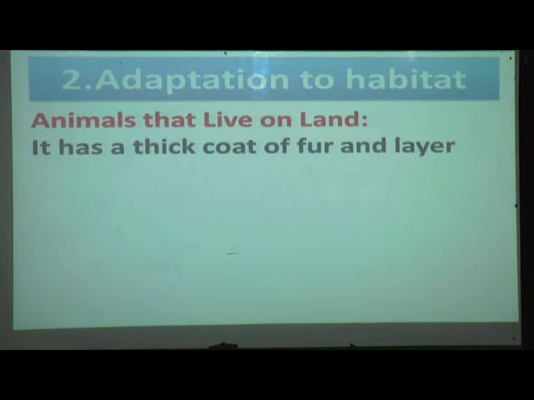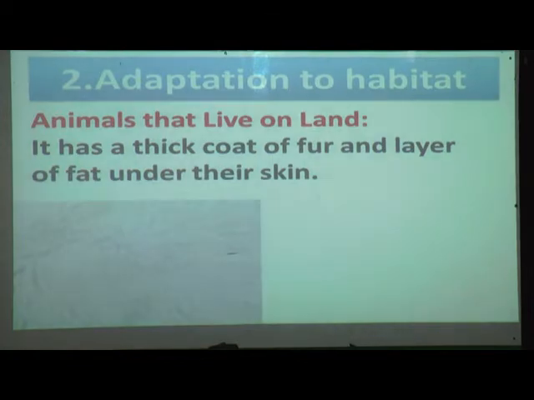It has a thick coat of fur and a layer of fat under its skin. Yes, can you see this picture? It is a coat of fur, how thick it is.